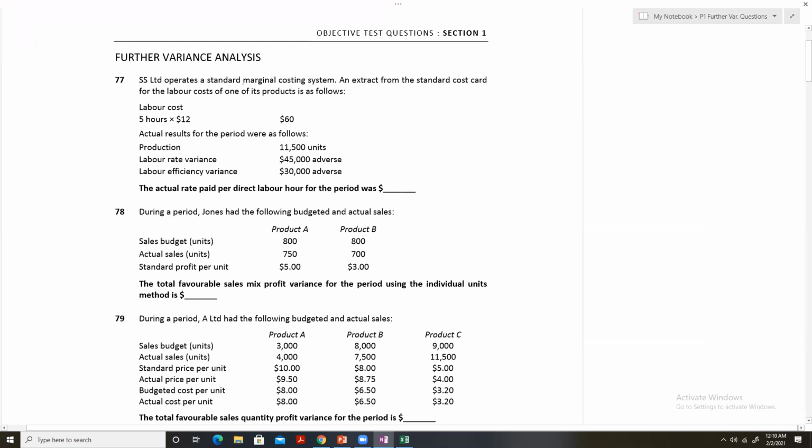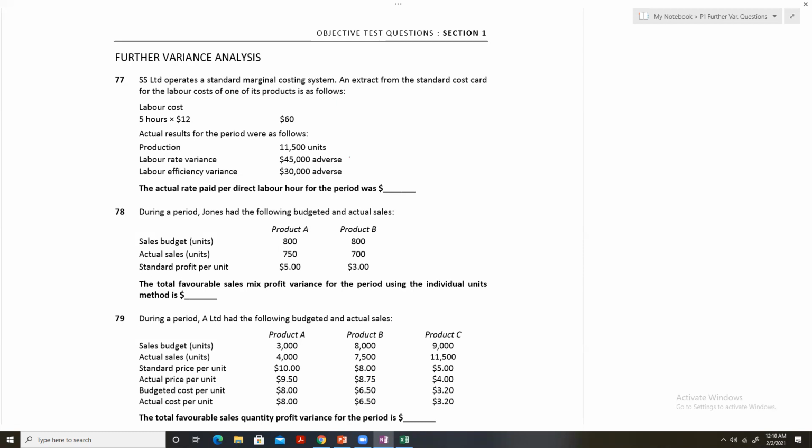SS Limited operates a standard marginal costing system. An extract from the standard cost card for the labor cost of one of its products is as follows. Here you are given some information, and as you can see, the variances have already been calculated. Labor rate variance and labor efficiency variance, both these variances have already been calculated.